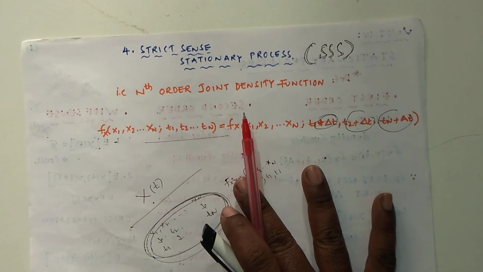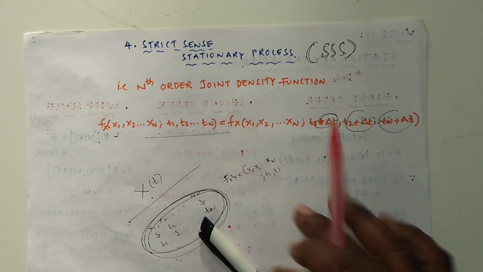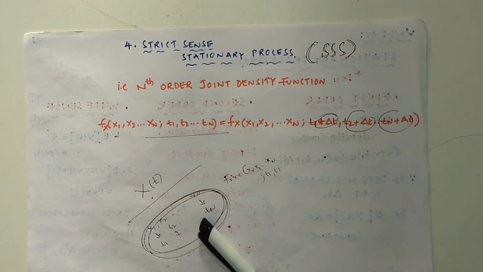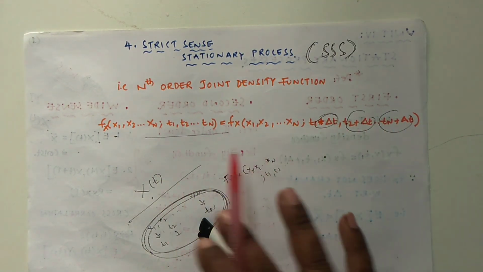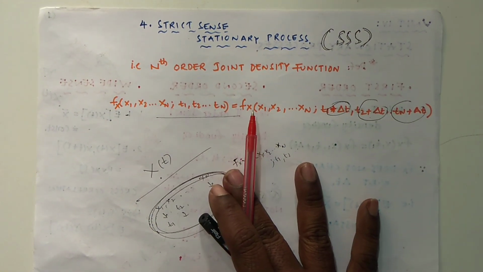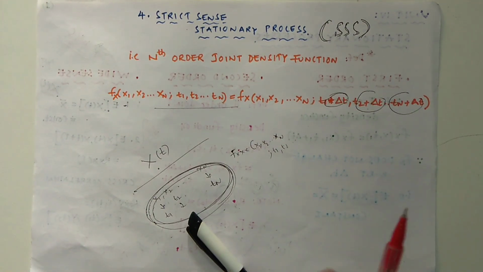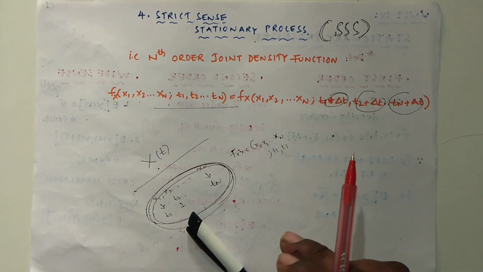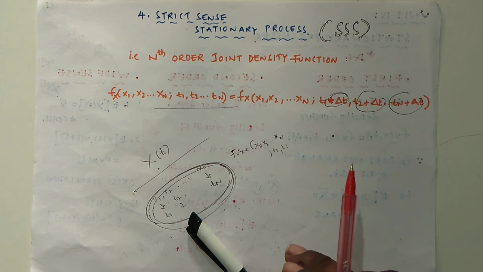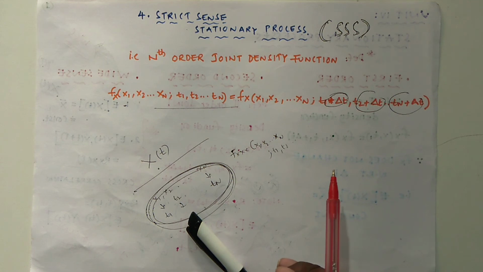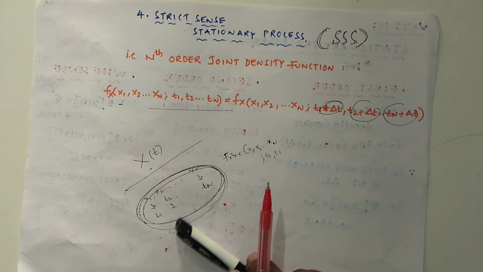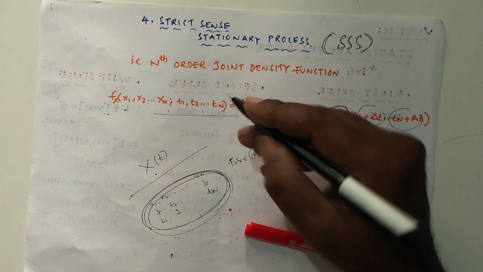Even with the time shift, it does not change its density function. That means all the statistical characteristics like mean, correlation, variance and moments do not change with respect to the time shift, and then it is named a strict sense stationary process.